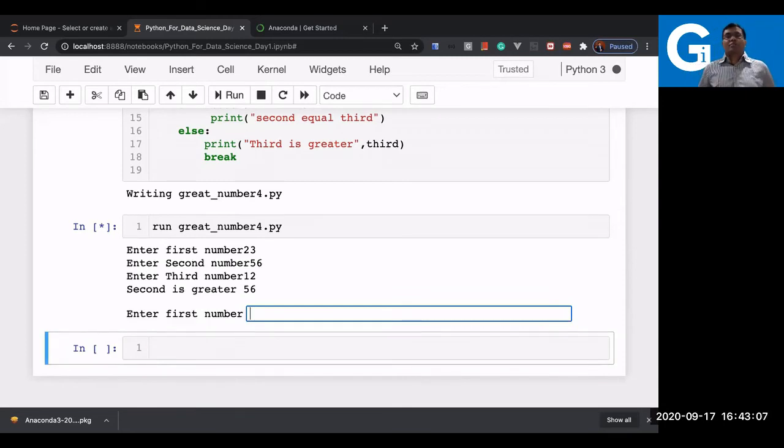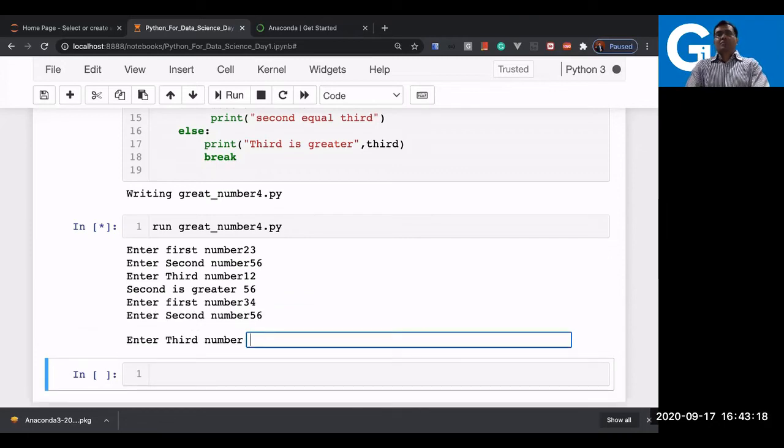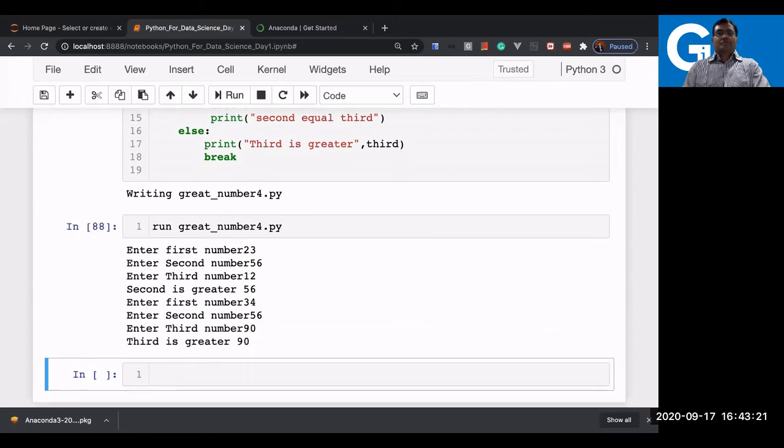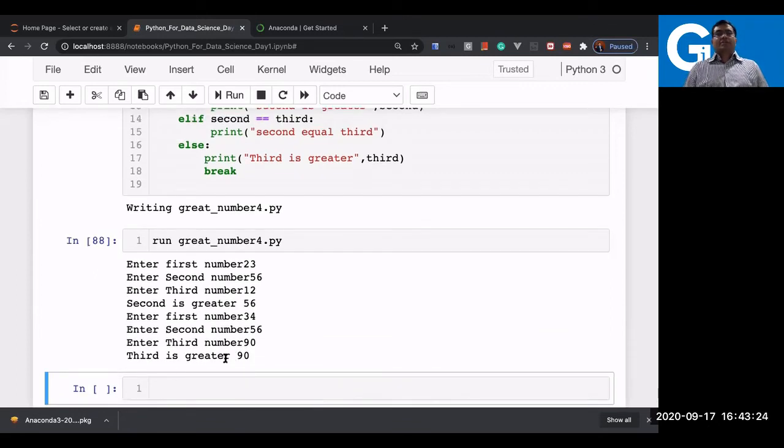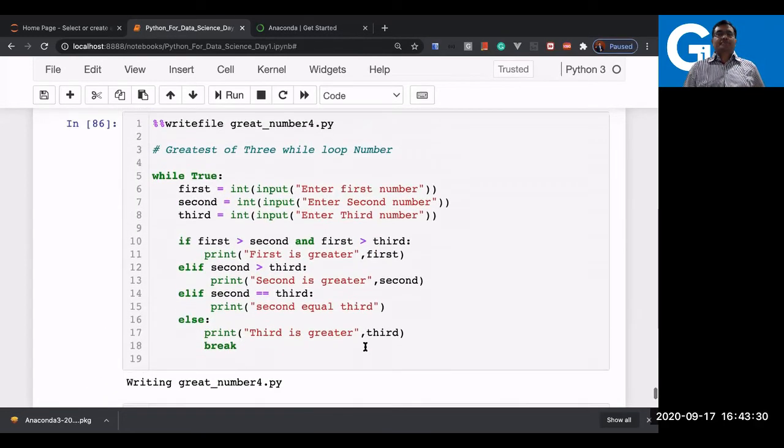Because we did not match the condition of third as the greatest number, the loop continues, and this is the way the while loop works. Here I'll keep on giving values unless and until the third is greater; it won't terminate. That's why I'm giving the third greater now. As soon as I say third is greater, the loop ended because we put the break statement only for the else part. So this is the way you can write a while loop in Python. True is a boolean true, so it is checking while True, boolean 1 is true, then go for the entire loop and only break when the condition fails.